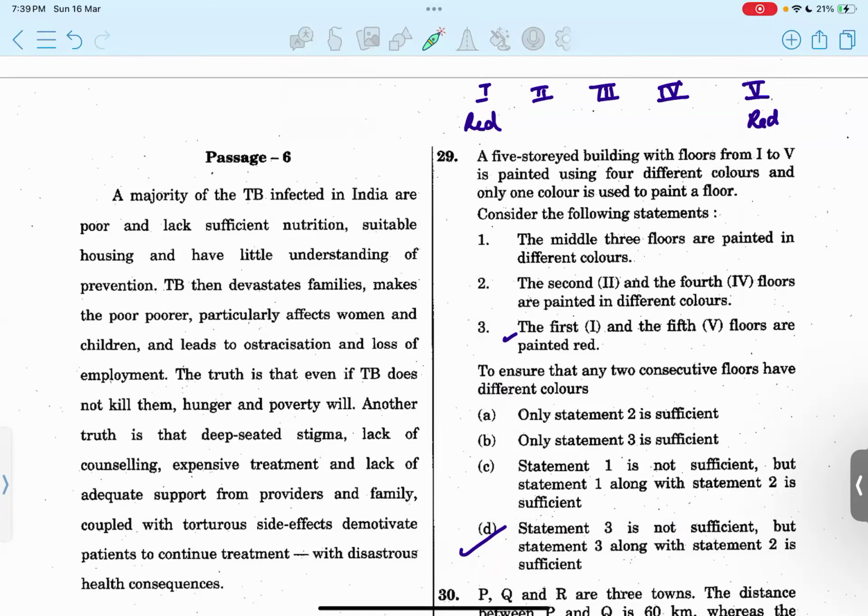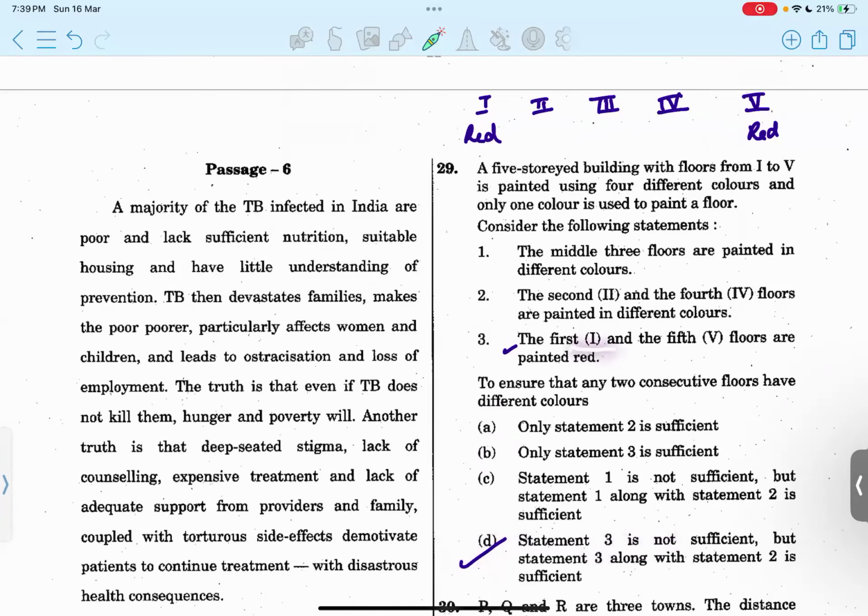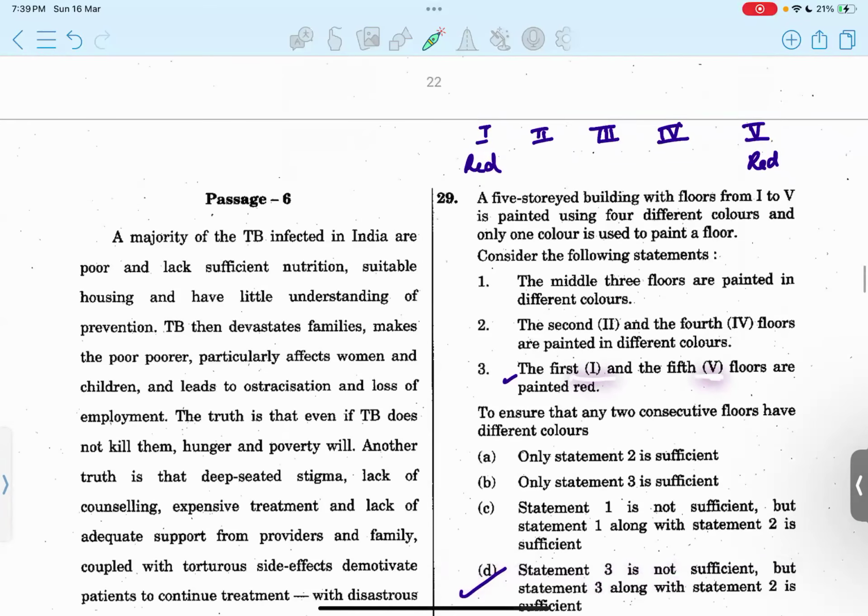Option B, only 3 is sufficient. Yes, but how is it sufficient? Oh, the first and fifth floors are painted red. Fine. And we have 4 different colors. Okay, fine.